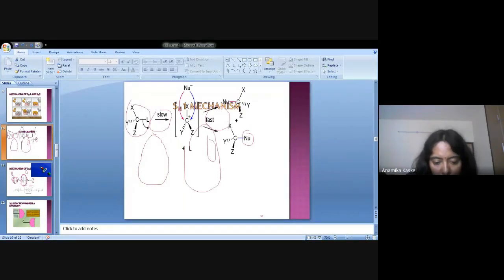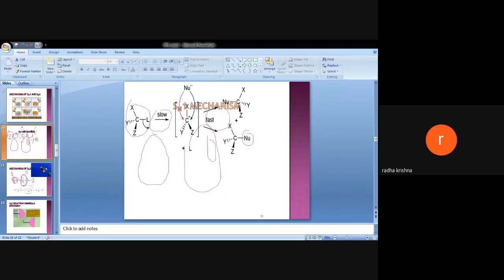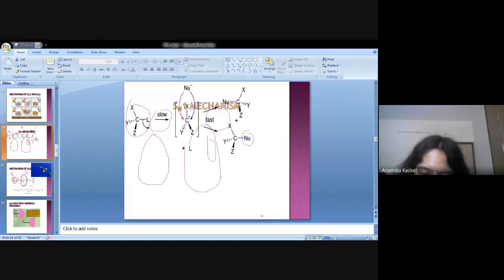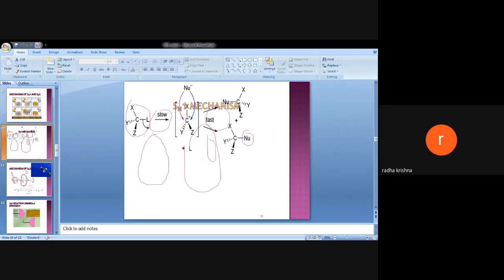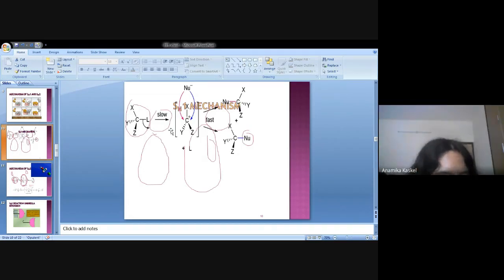3 degree carbocation gives a higher SN1 reaction. This is the question. Just think, which pathway does the SN1 reaction go for? It will go for the carbocation pathway. So generation of the stable carbocation is a very important factor here. Clear? So generation of the stable carbocation is a very important part.